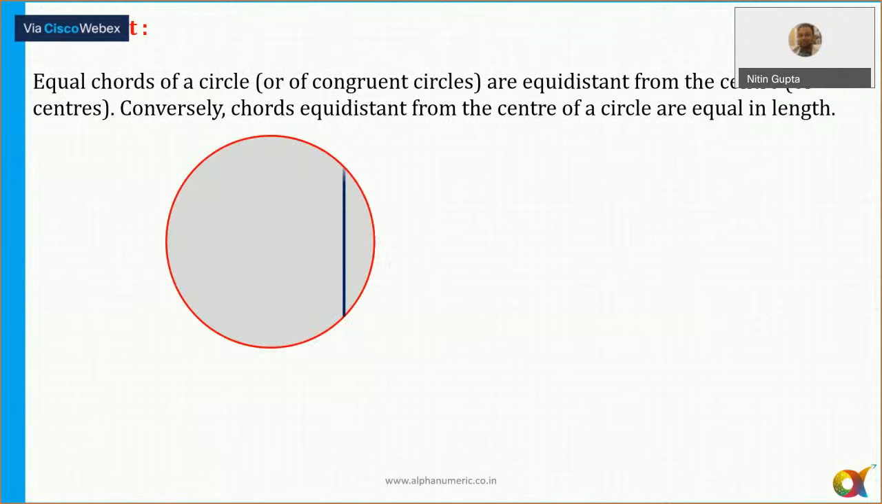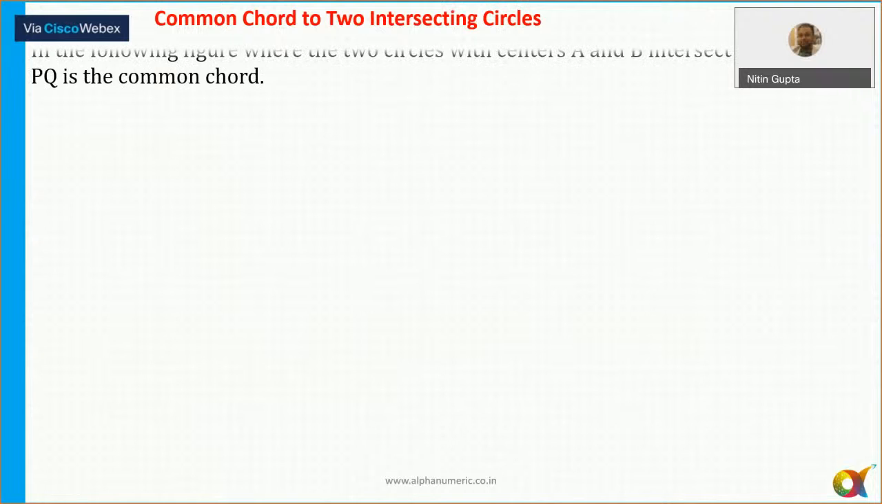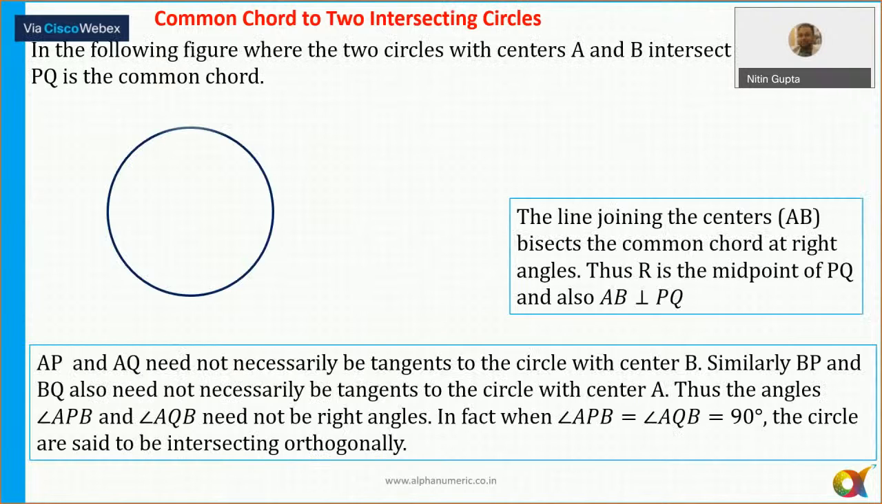Equal chords are equidistant from the center. So if there are two chords whose lengths are equal, the distances from the center to these two chords will also be equal. Now, the common chord to two intersecting circles. This is something which is interesting.